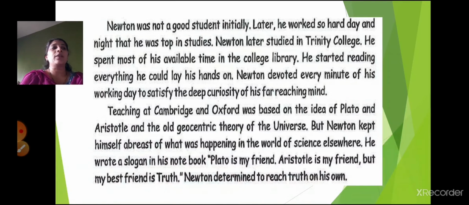Okay, so what did Newton used to do? He used to keep himself abreast. Abreast means he used to keep himself updated with what is happening in the world of science every day, right? Then he also wrote a slogan in his notebook. What was that slogan? He wrote, Plato is my friend and Aristotle is also my friend, but my best friend is truth, right?